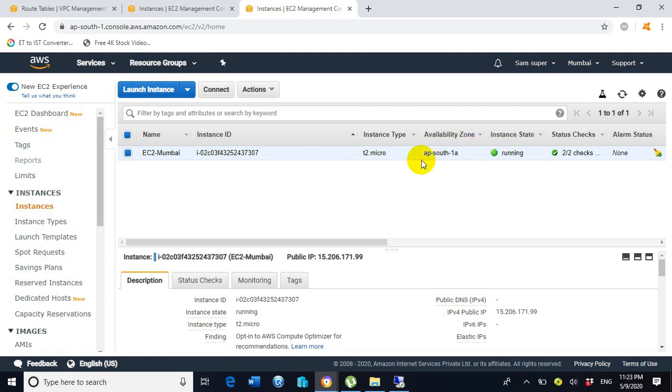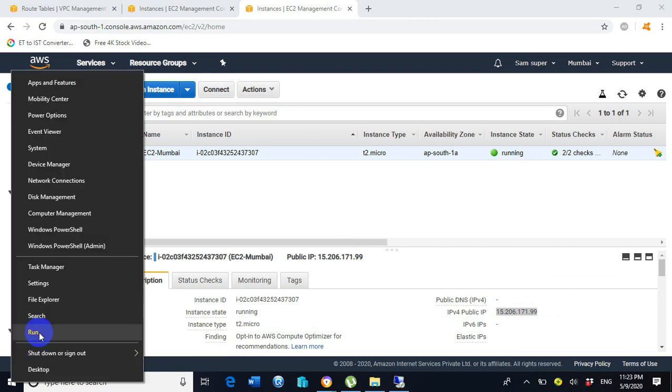Availability zone is showing AP-South-1A. Instance type is T2 micro, and let's copy the public IPv4 address for getting the RDP connection.